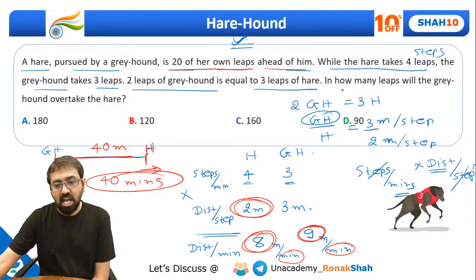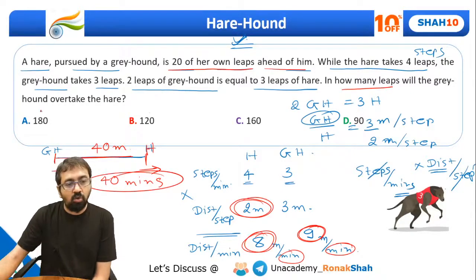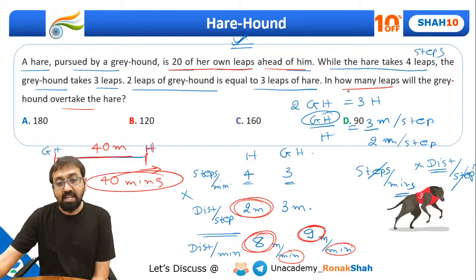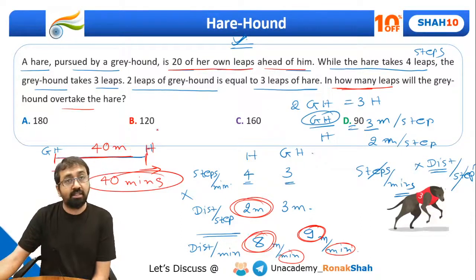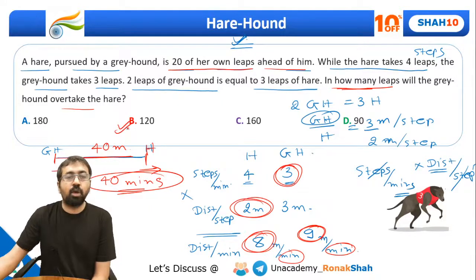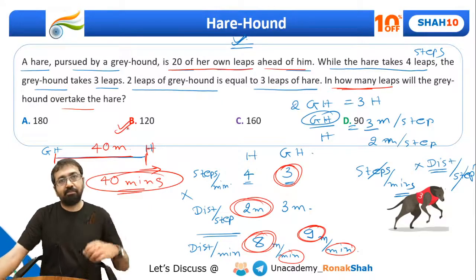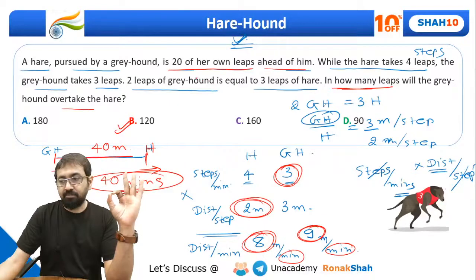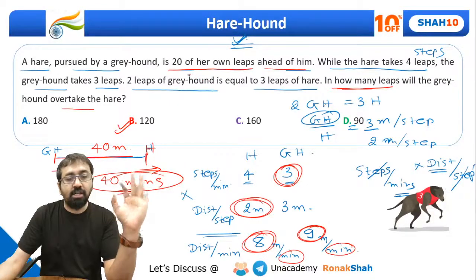Now what is the question? In how many leaps will the greyhound overtake the hare? It will take a total of 40 minutes and every minute the greyhound is taking 3 leaps. So can I say in 40 minutes it will take 120 leaps? Everyone, have you understood this part? It will take 120 leaps of the greyhound by the time it catches the hare.